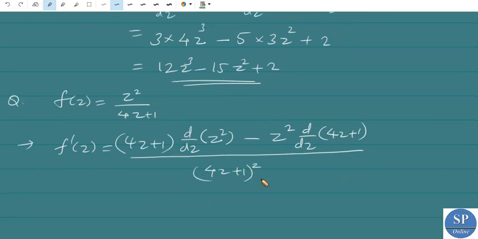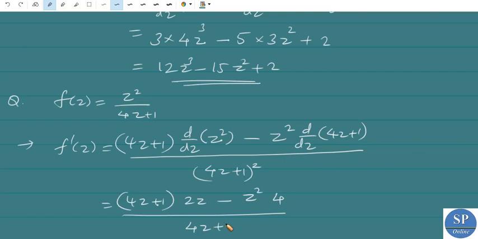Okay, so this is 4z plus 1 into derivative of z square, which is 2z, minus z square into derivative of 4z plus 1, which is 4, divided by 4z plus 1 whole square.